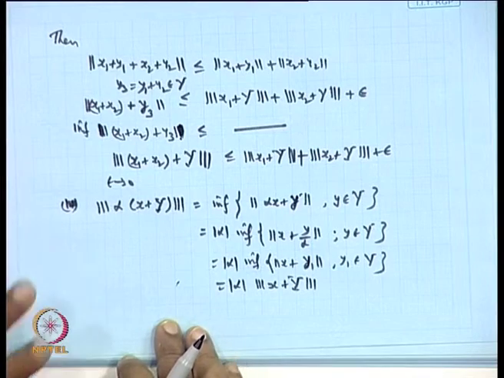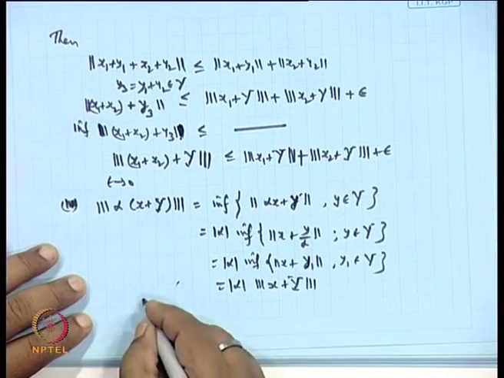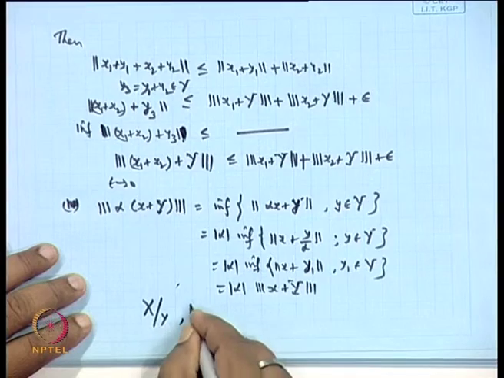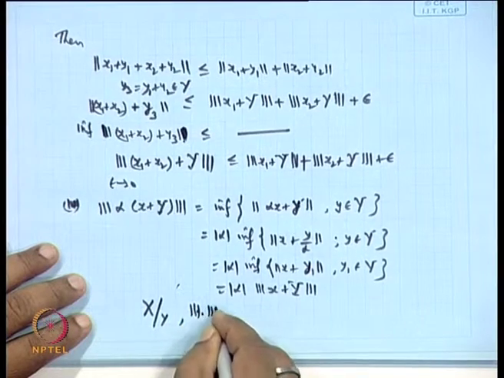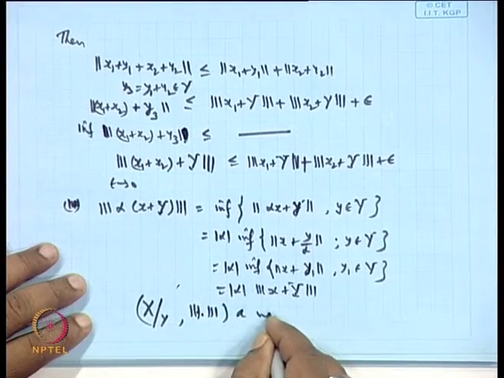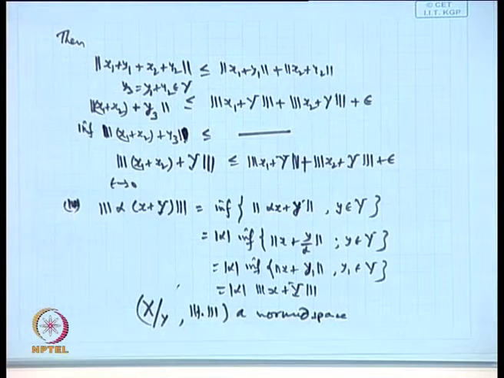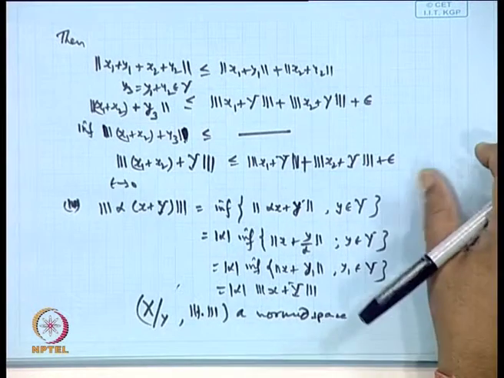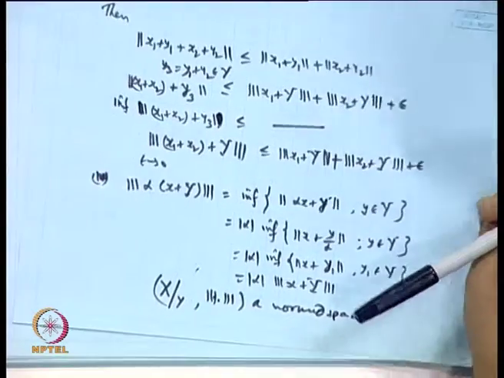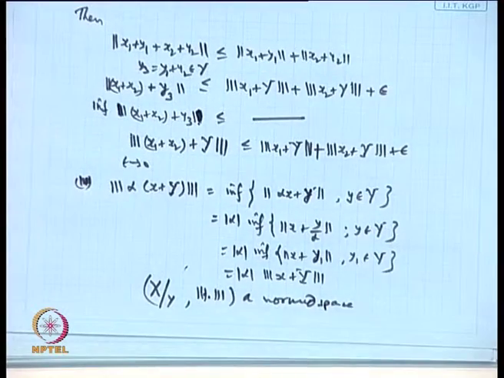Therefore, this space X by Y under this is a normed space. Okay. A typical example where it is not a routine one, it is different, but it requires that. Okay. Is it clear? Any doubt, please say.